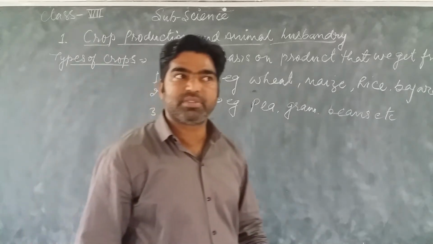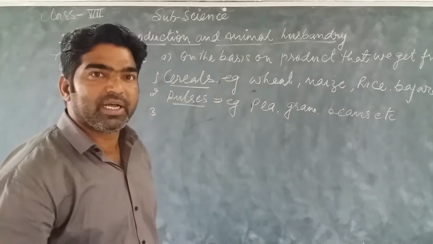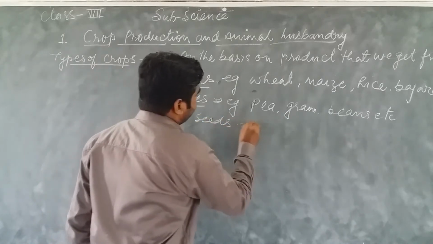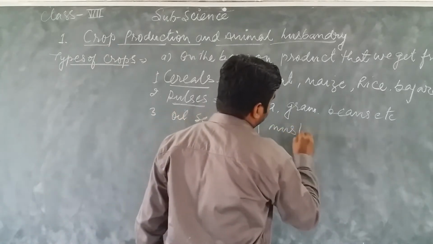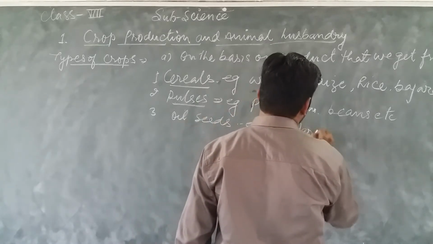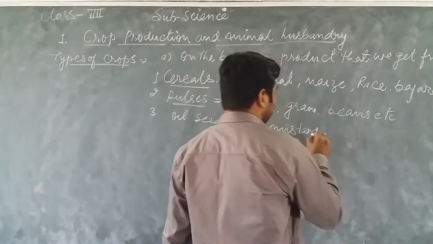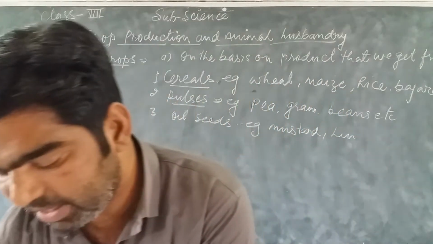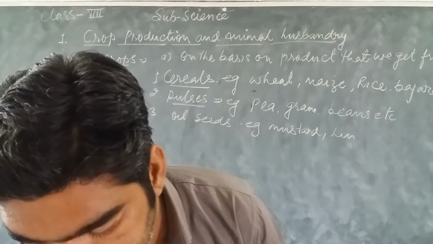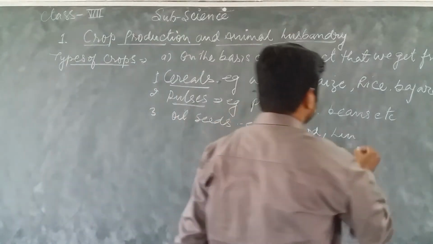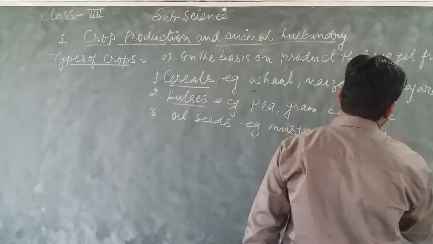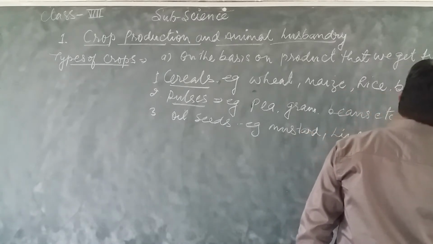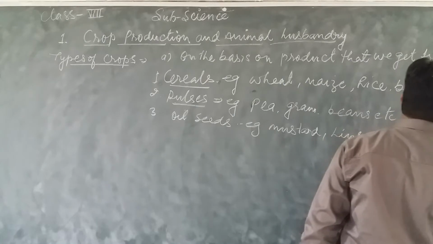The other type of crops is oil seeds. For example, mustard seeds, linseeds, and sunflower.